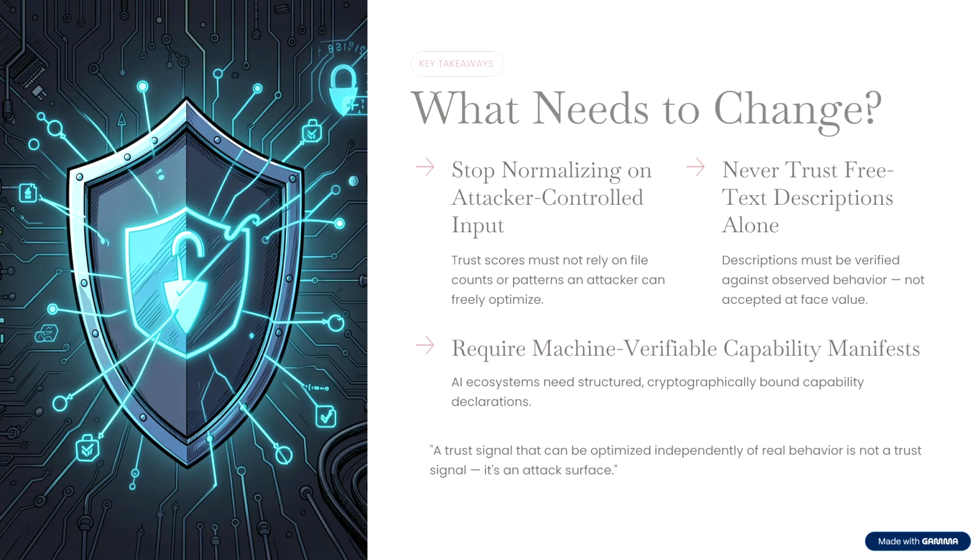Trust scores should not depend on attacker-controlled factors that can be optimized without reducing risk. Free text descriptions should never be accepted at face value. They should be verified against observed behavior. And AI ecosystems need structured, machine-verifiable capability manifests instead of unaudited self-reported metadata. The central takeaway from this work is simple. A trust signal that can be optimized independently of real behavior is not a trust signal, it's an attack surface.